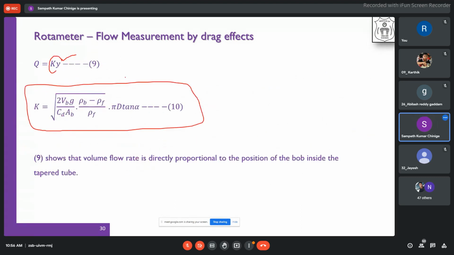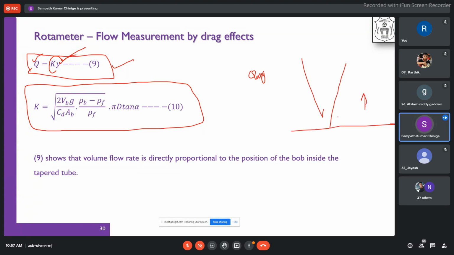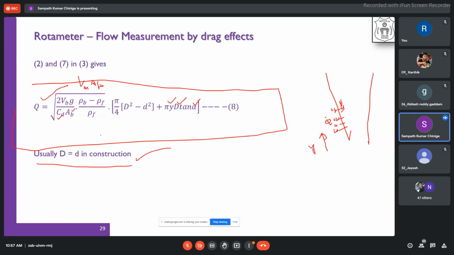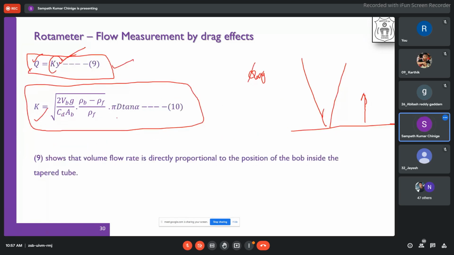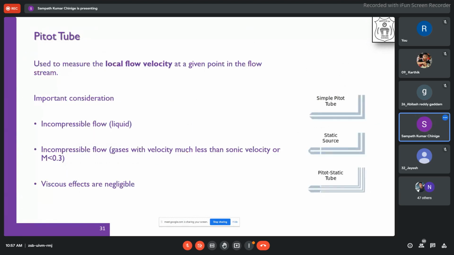What this ninth expression tells you is that the volume flow rate Q is directly proportional to the position of the bob inside the tapered tube. Q is directly proportional to Y. So the location of the bob in the tapered tube tells you the flow directly. K is calculated by this, which is given by this expression. Simplifying a few terms, we write it in terms of this. This is how the volume flow rate is measured by means of this particular rotameter.